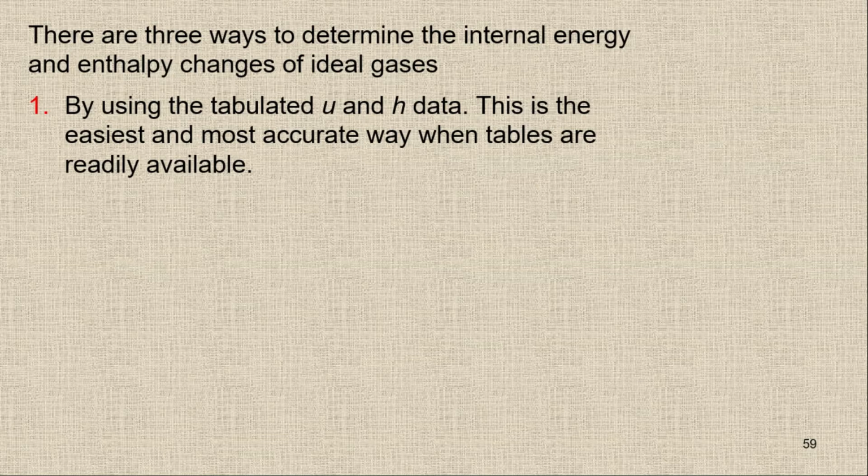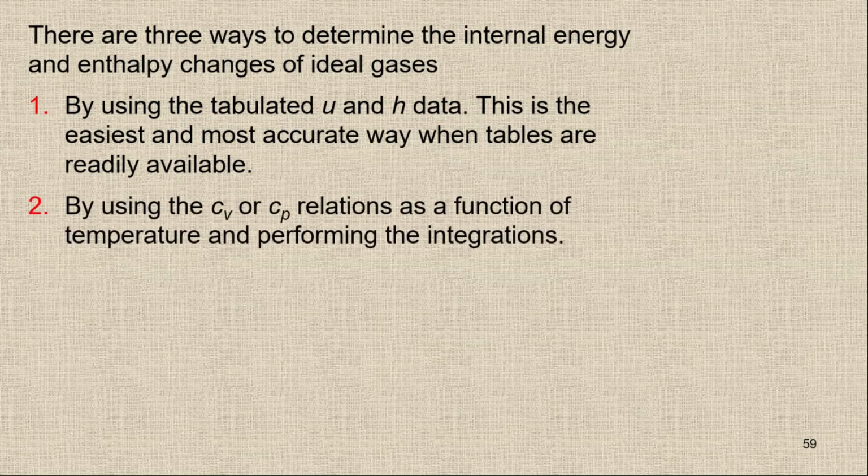We have a table, I think it's A-17 in the book, so we can use that table and, against the temperature, find the values of u and h. The second one is using the Cv or Cp relations as a function of temperature and performing the integration. This is a slightly lengthy process, but you will get an accurate value this way as well.